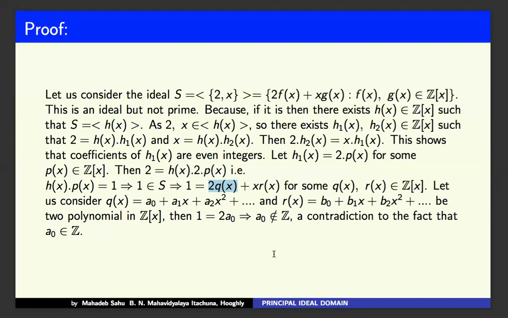So the contradiction is due to the assumption that S, the ideal generated by 2 and x, becomes generated by h(x), but in reality that is not true. Therefore it cannot be written as the ideal generated by a single element h(x), and so it is not a principal ideal.